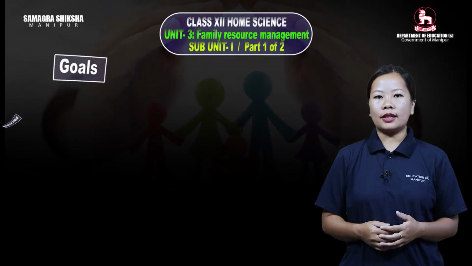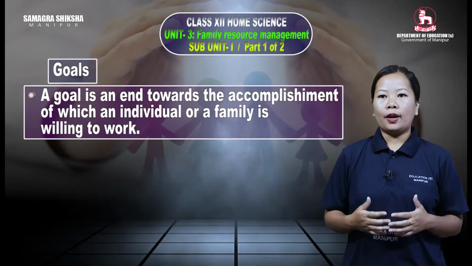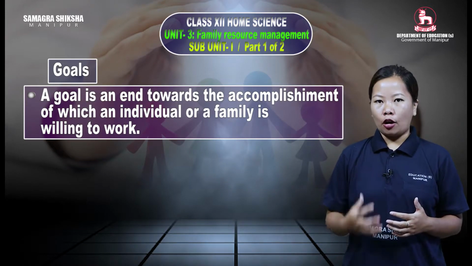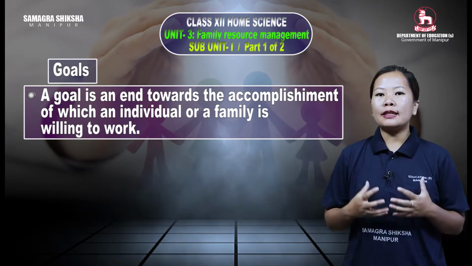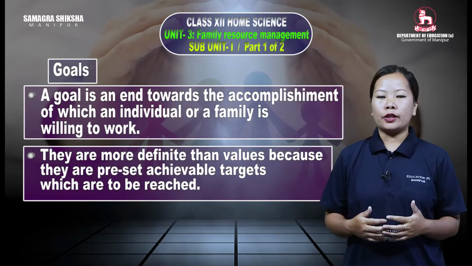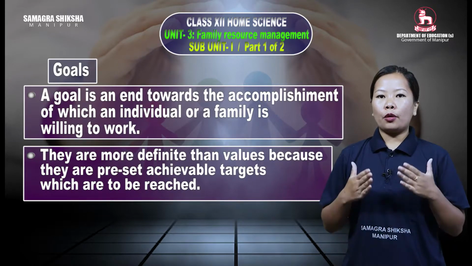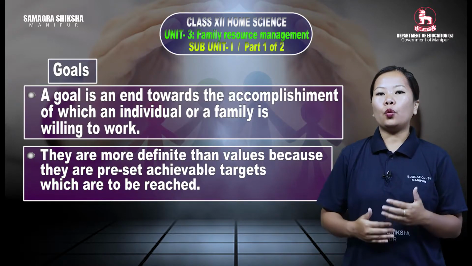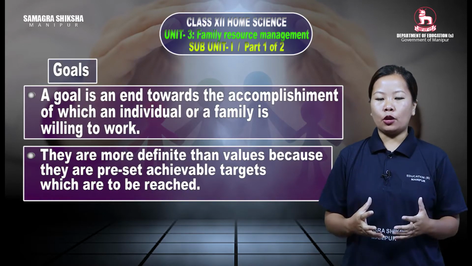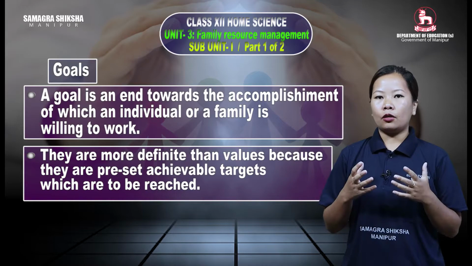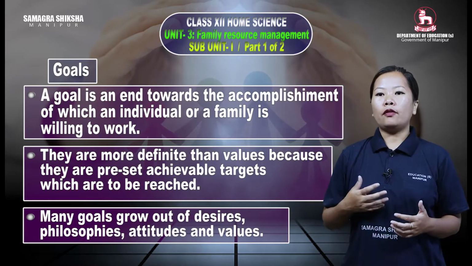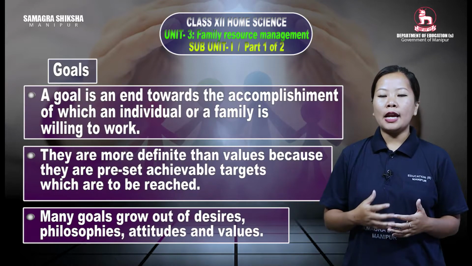Next, goals. What do we do? We do our level best in order to accomplish and be successful in meeting the goals, and they are definite values because they are to be accomplished. With goals, we strive our best in order to get the thing that we keep as a goal. Many goals grow out of desires, philosophies, attitudes and values.